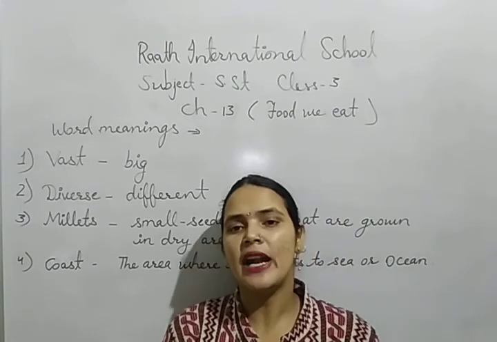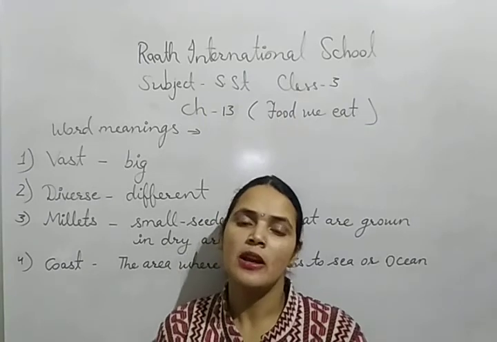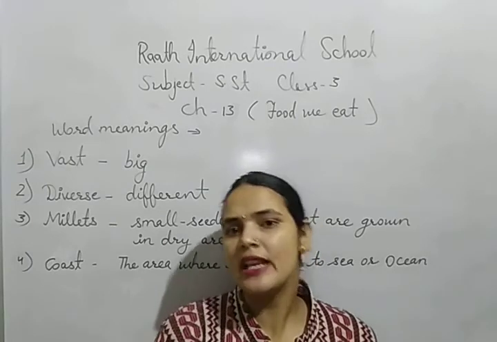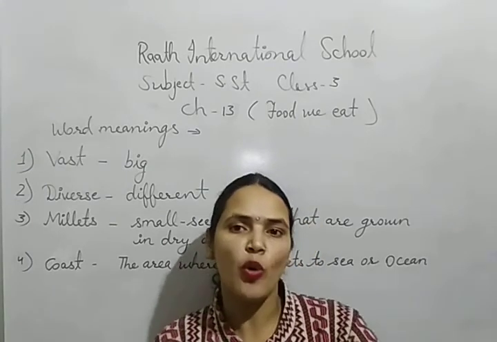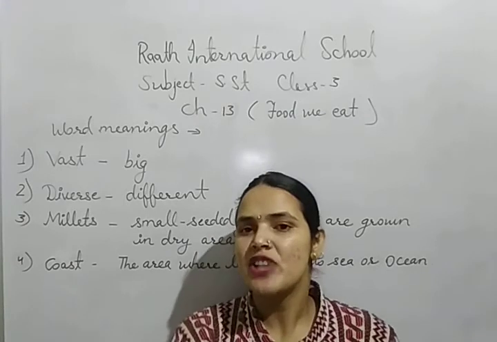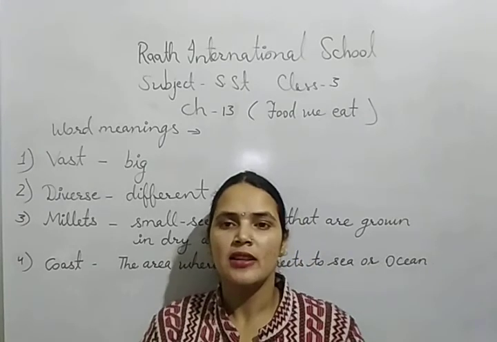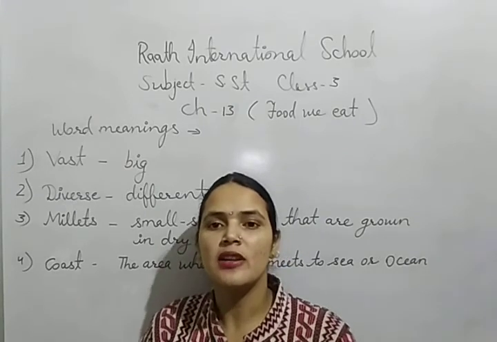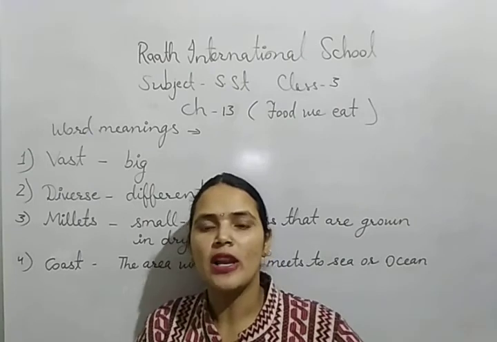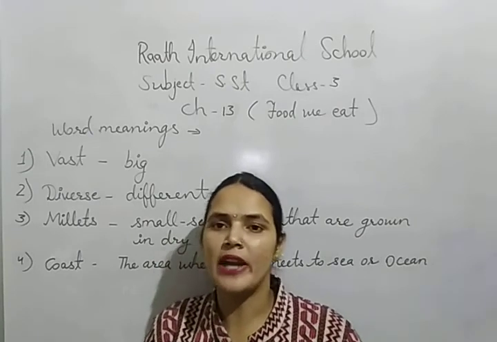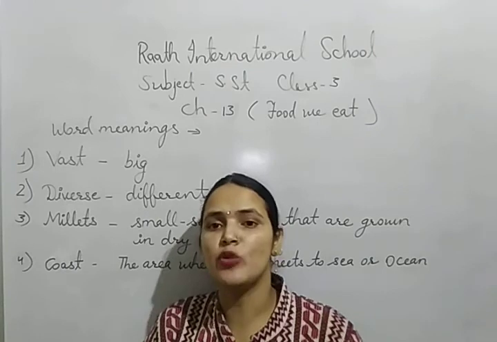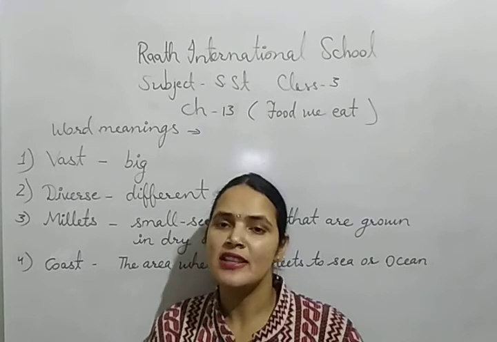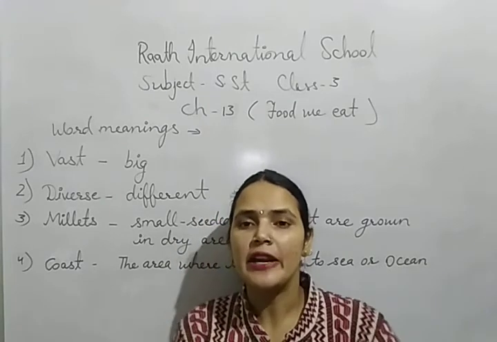So in this chapter we had discussed the food items, but in our country there are some food items that belong to a particular state, but they are liked by all the people in our country. So which are they? For example, biryani from Hyderabad. After that, from Gujarat, dhokla, khandvi, these are the famous food items. From Tamil Nadu, from South India, the famous snacks, idli, dosa, vada, sambar, these are the famous food items which are liked by all the people.